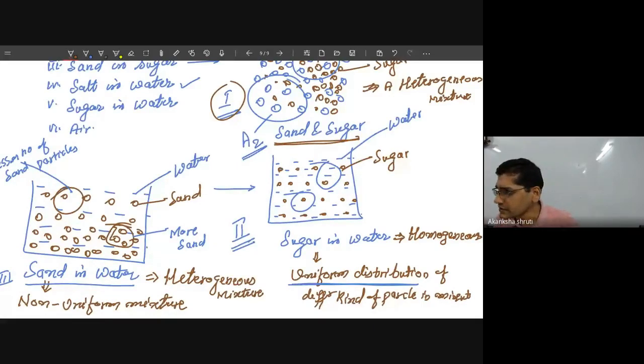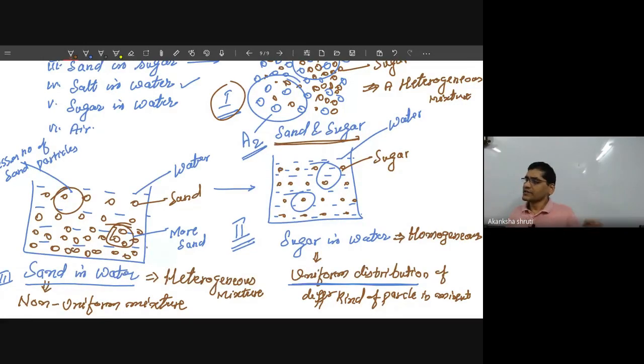So this way we have understood the important thing: a mixture is formed by mixing two or more substances. The particles of these substances are present as they are in the single volume; they do not totally disappear. Even if you take sugar in water, fine sugar particles are always present in the water.